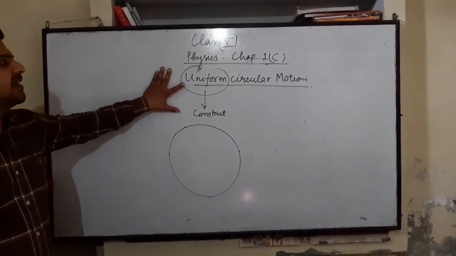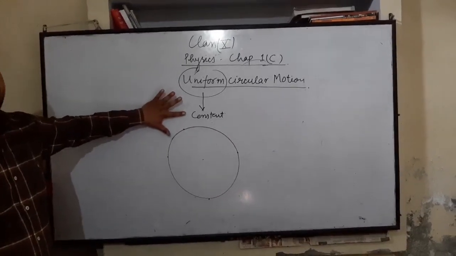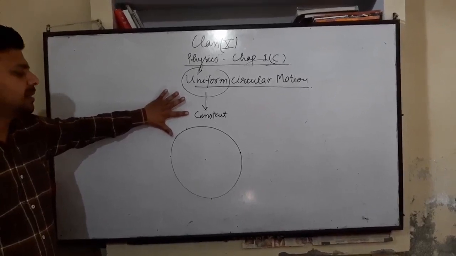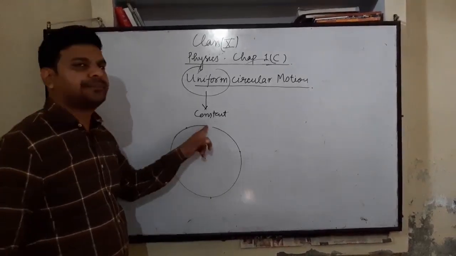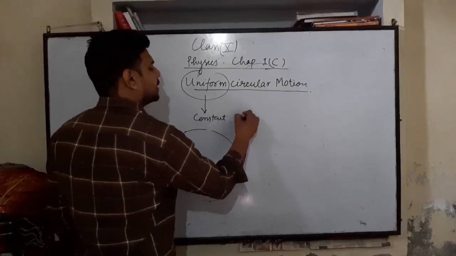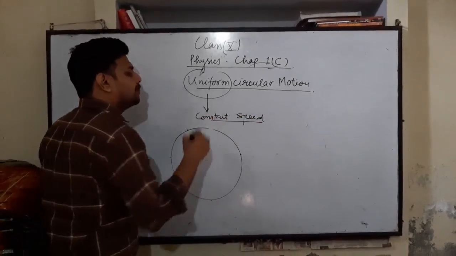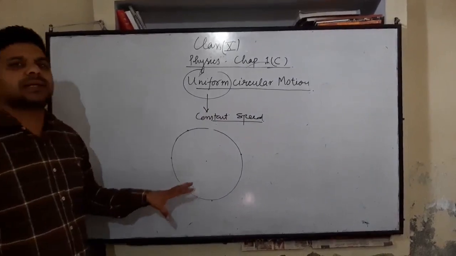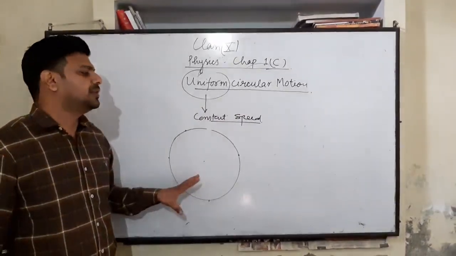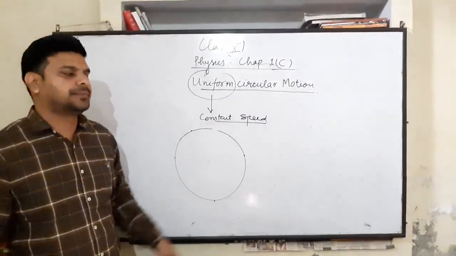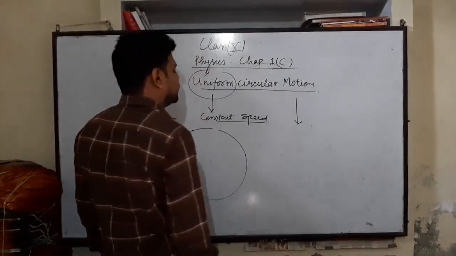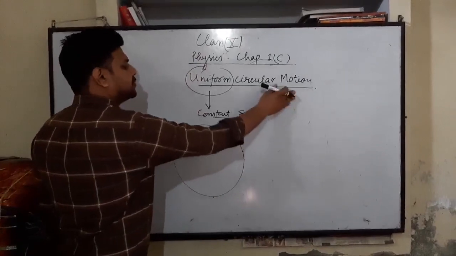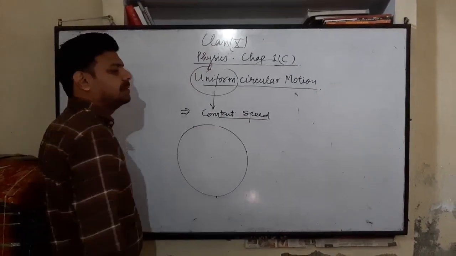Here uniform refers to constant speed. So always remember, if an object moves on a circular path with constant speed, then its motion is said to be uniform circular motion. In uniform circular motion, the speed must be constant.